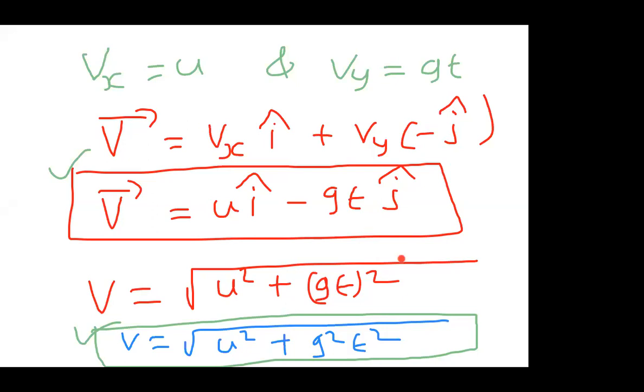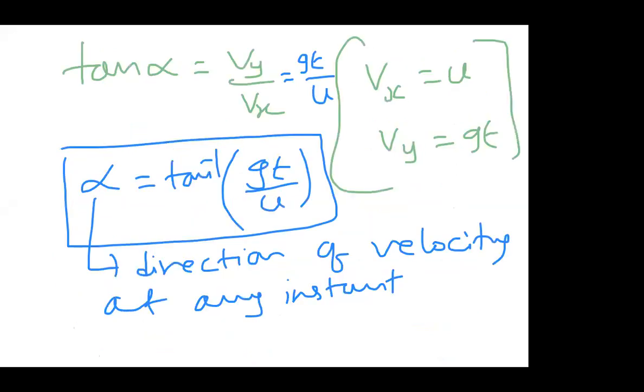If the vector is given, you can find the magnitude like this. Then we found the direction: tan alpha is Vy by Vx, substituted the values, and finally got the direction of velocity at any instant.